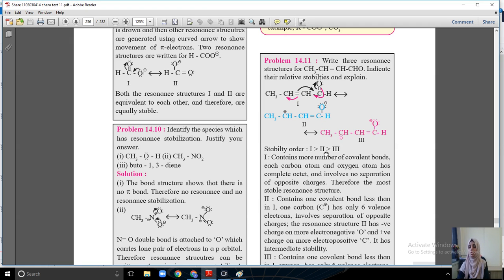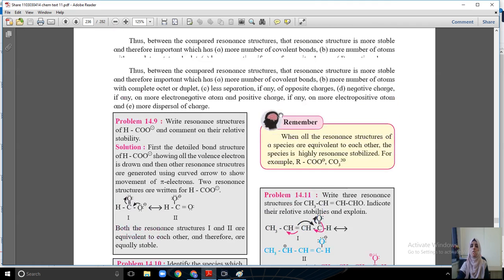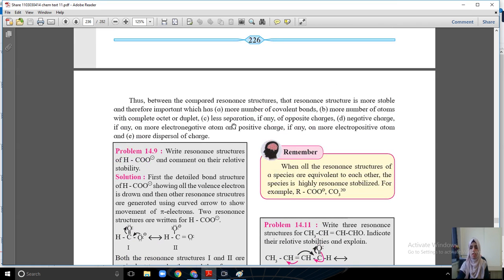Structure 2 is more stable than structure 3. ऑक्सीजन और कार्बन में आप check करेंगे which one is more electronegative. The more electronegative atom is oxygen, so it should carry a negative charge. ऑक्सीजन के comparison में कार्बन की electronegativity कम है, so कार्बन के ऊपर positive charge आना चाहिए. According to this rule, in separation of opposite charges, a negative charge should be on the more electronegative atom and a positive charge on the more electropositive atom.